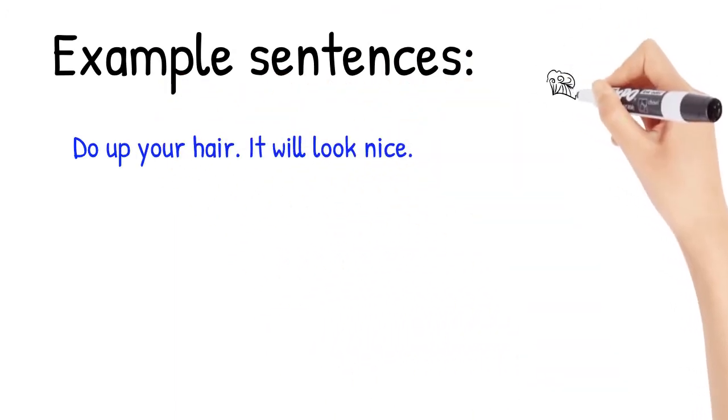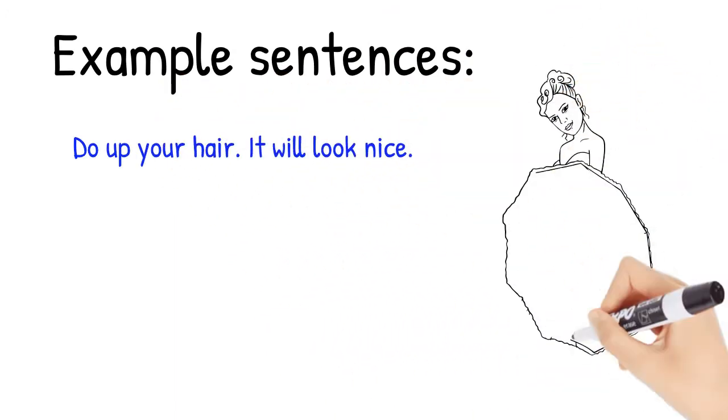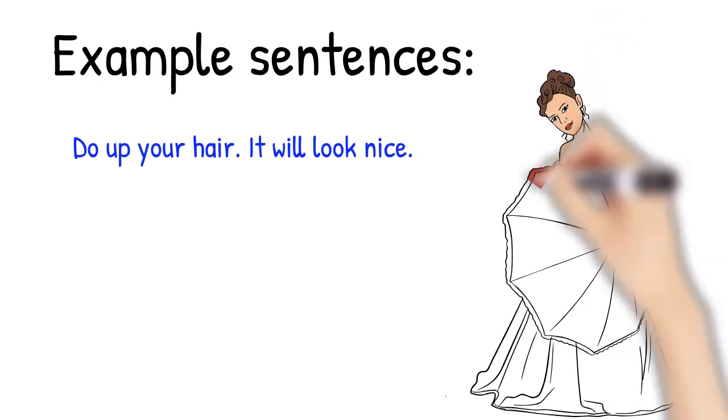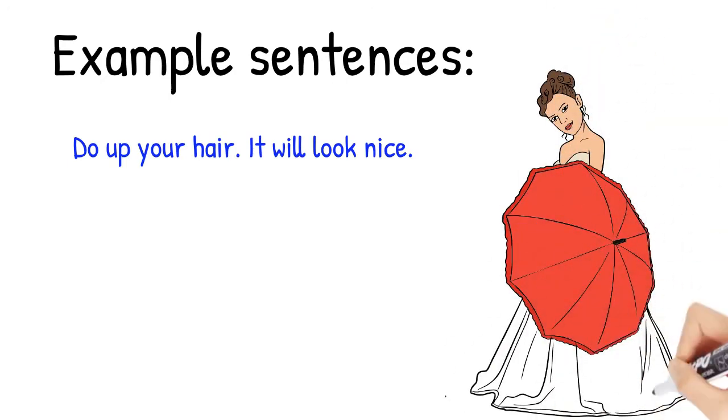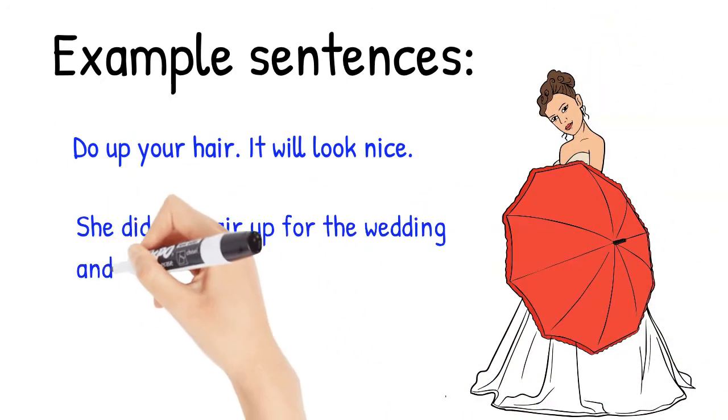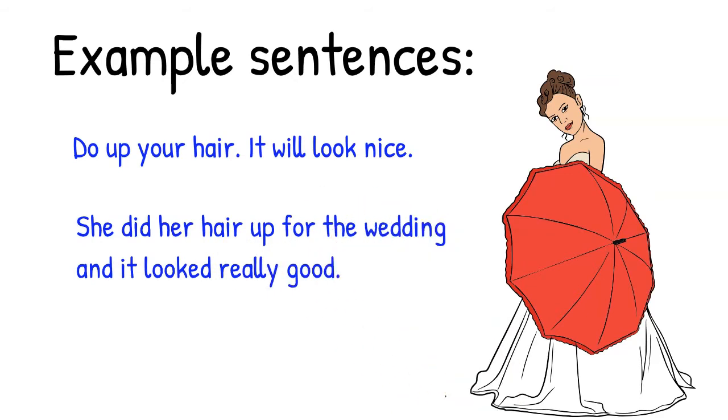And it can refer to your hair. You can do up your hair. It will look nice. So do up your hair means to fasten your hair up. So whether you're fastening a button or fastening your seatbelt or fastening your hair up. So another example sentence: she did her hair up for the wedding and it looked really good.